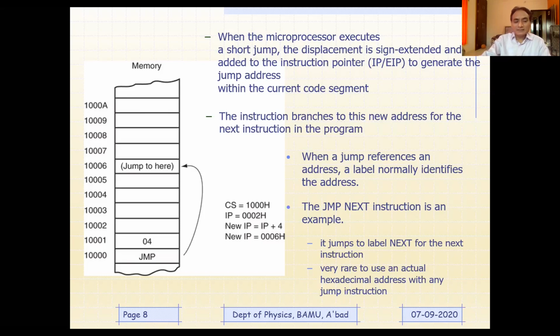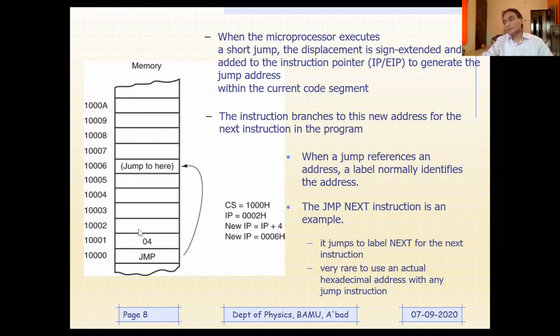As far as the program is concerned, you are not going to write JMP in the machine language. JMP is a mnemonic, but in machine language there will be an operation code equivalent to JMP. That would be the first byte, and the second byte, 04, is going to be your displacement. So let us say this is a real memory map. At 10140, this is the first memory location at which you give the code equivalent to jump, and the next memory location will be the 04 displacement.